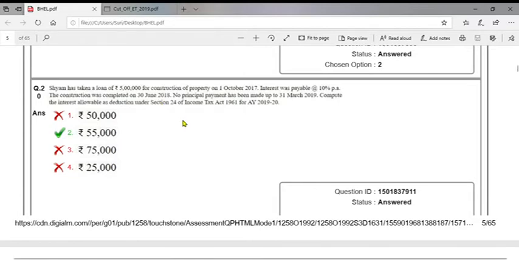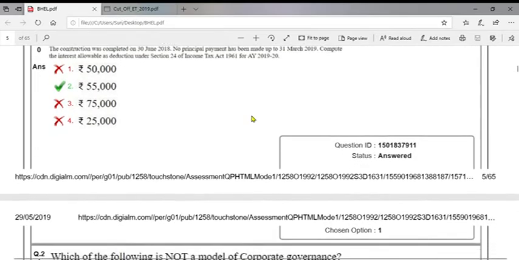So the pre-construction period is 1st October 2017 to 31st March 2018. So it is 6 months. So 5 lakhs into 10%, 6 months, it is 25,000. This 25,000 is equally allowable in 5 installments, so 5,000 per year from assessment year 2019-20, so financial year 18-19. So actual interest is 5 lakhs into 10%, so this amount is 50,000, and pre-construction interest 5,000. So total 55,000. Option 2.